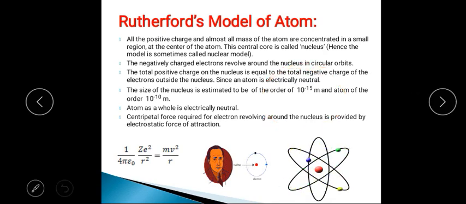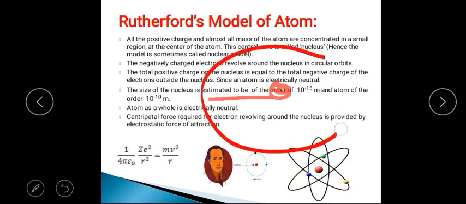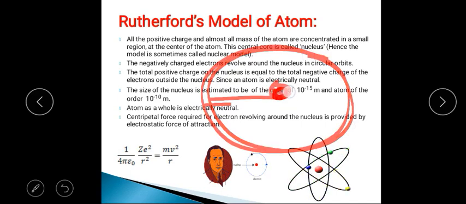How can you compare the size of the nucleus with the size of the atom? For example, we have a cricket ball here. Consider this as the nucleus. If you draw a circle of radius 5 kilometer, this is the size of the atom and the ball is the size of the nucleus. In this way, the size of the atom is very large compared to the size of the nucleus.